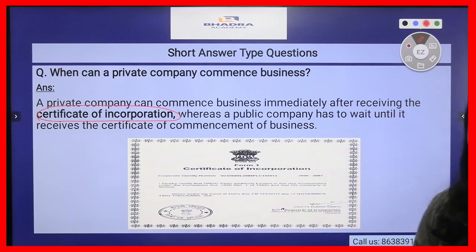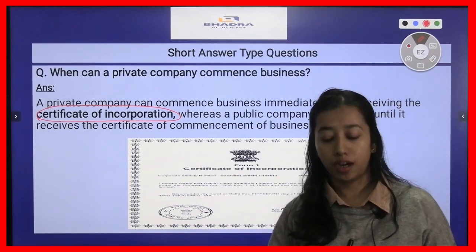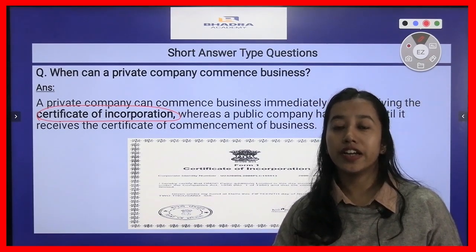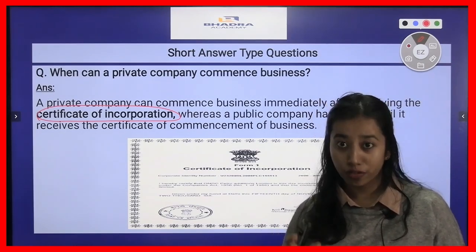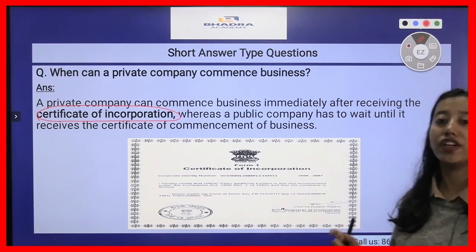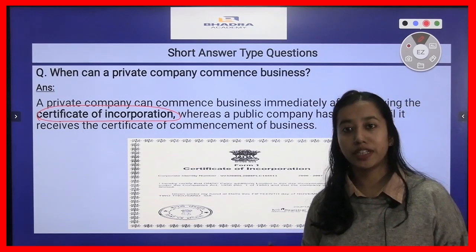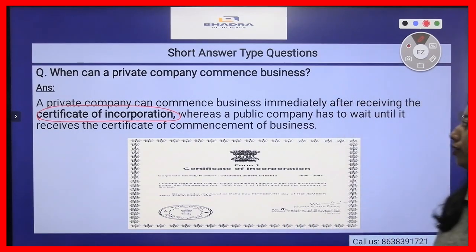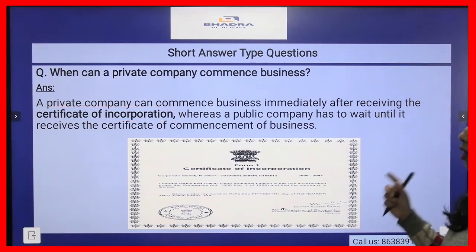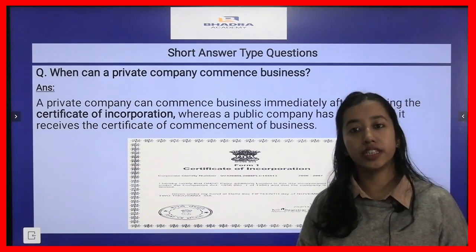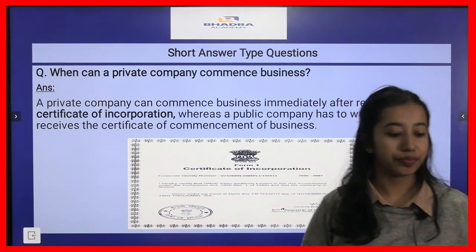After receiving that certificate, it is regarded that the company has been started from the date from which the certificate of incorporation was issued to the company. So when does a private company commence? When the company receives the certificate of incorporation.